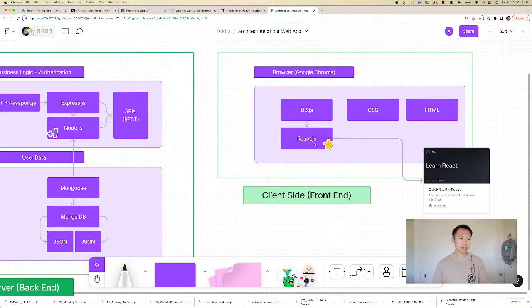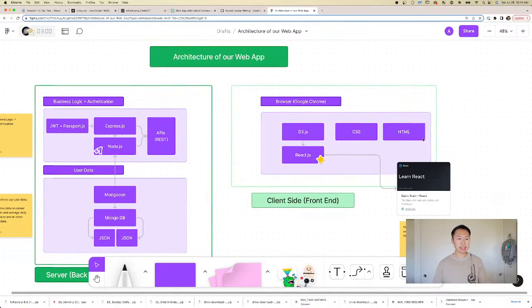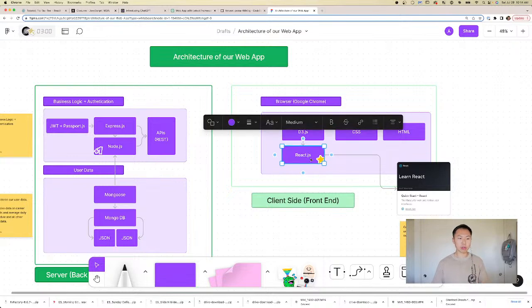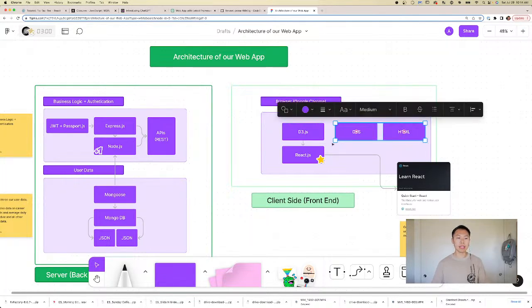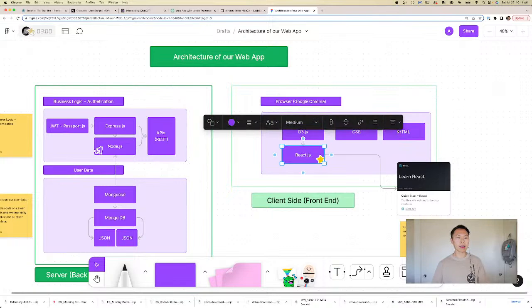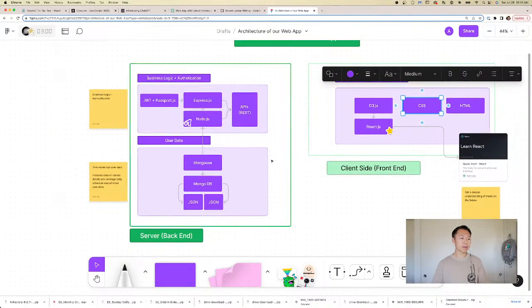So again, on the right side, we have our client side application. This client side exists on your client, right, on the device that's viewing the web application. And on the client side, we have to work with a couple frameworks. We have React.js, which handles the front end, D3.js, which will do our fancy animations and graphics and stuff like that. We have yet to do D3.js tutorials. We have CSS and HTML, which we sort of been using in React.js already. We'll slowly pick up over time.